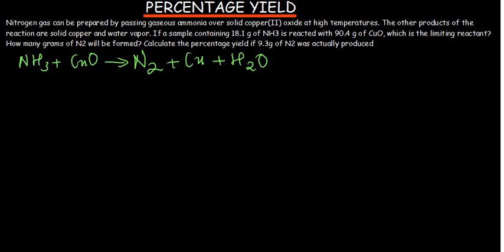Now, is it balanced? We can see we only have one nitrogen here, but we have two nitrogens there. So we're supposed to put a 2 in front here. If we do that, we can see that we are going to have 6 hydrogens, but we only have 2 hydrogens there. So we're supposed to put a 3 here to make the hydrogens also 6.